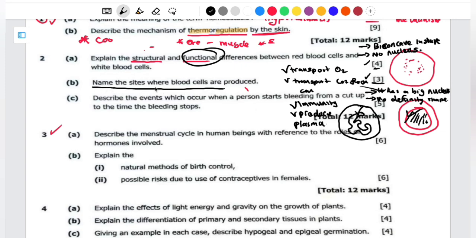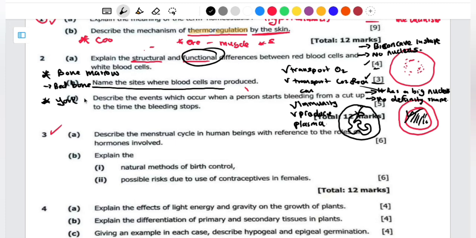So name the sites where blood cells are produced. Number one, they are produced in the bone marrows of the long bones. These bone marrows can be the red bone marrow or the yellow bone marrow. But when you talk about the red bone marrow, it focuses on the red blood cells. Apart from that one, blood cells can also be produced by the yolk sac.